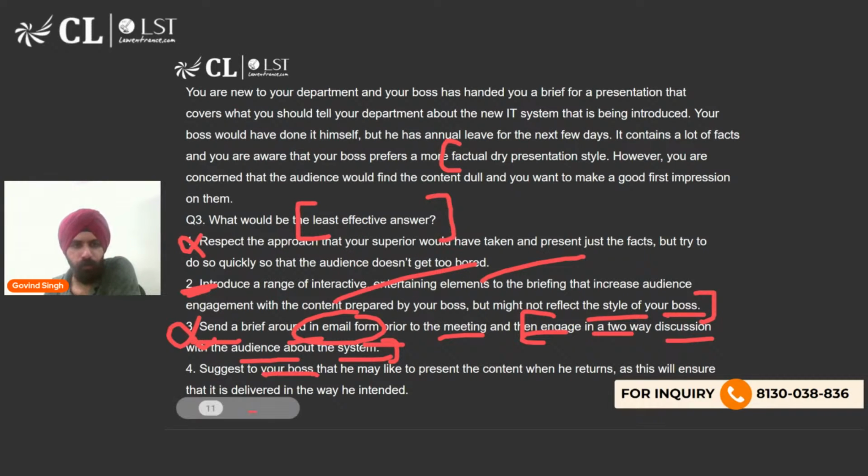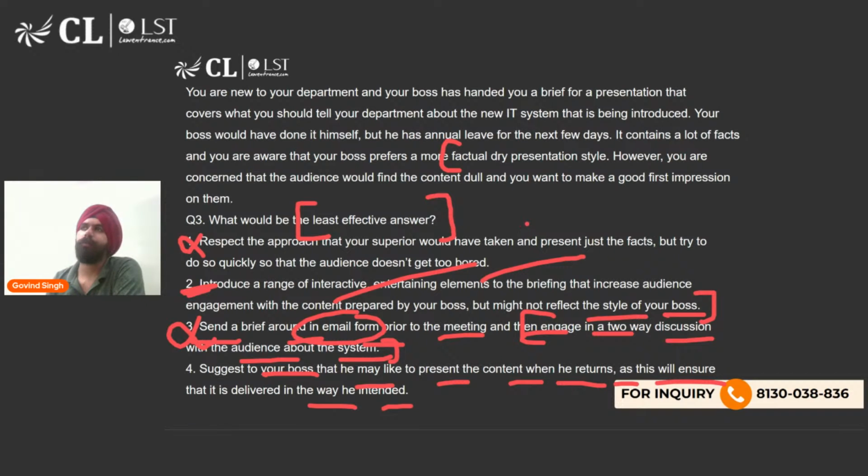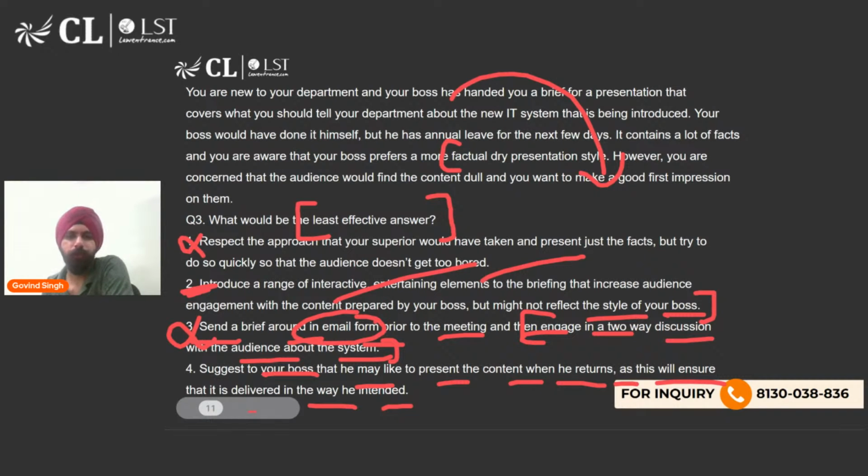And fourth is suggest to your boss that he may like to present the content when he returns, as this will ensure that it gets delivered in the way he intended. Now, see, what is our primary problem? The boss has entrusted you with making the presentation. Now, boss wants it to get done while he is on leave. So you are just suggesting your boss कि आप आ जाओ फिर आप करना जैसे आपको करना है देखा जाएगा, तो नहीं, he wants you to present it. भाई the IT system has been introduced, डिपार्टमेंट बैठा थोड़ी ना रहेगा पूरा जब तक बॉस वापस नहीं आएंगे, so the presentation has to be made.